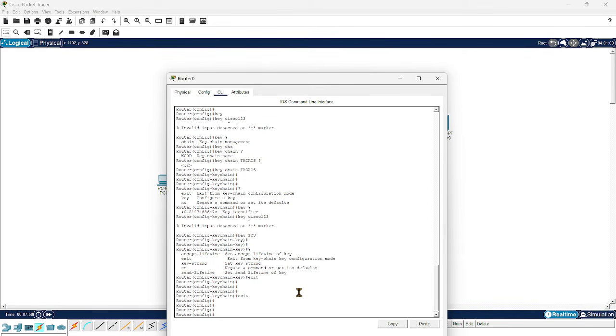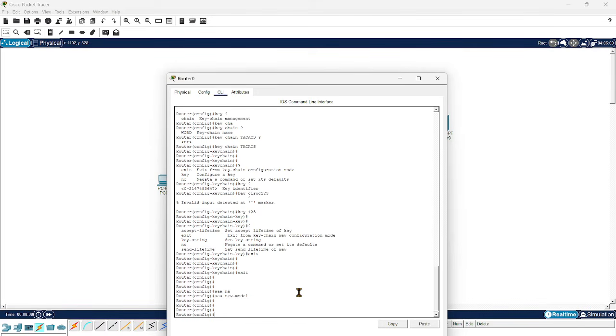And next, we have to enable AAA, which we can do using aaa new-model.